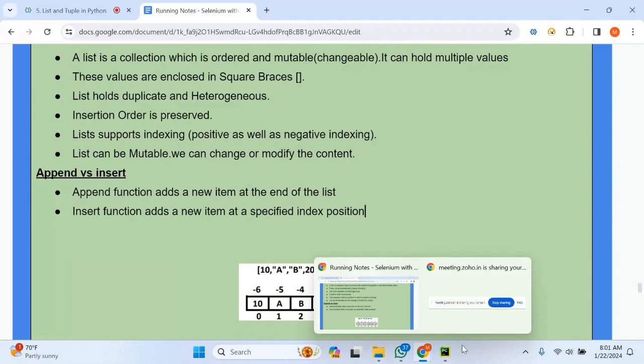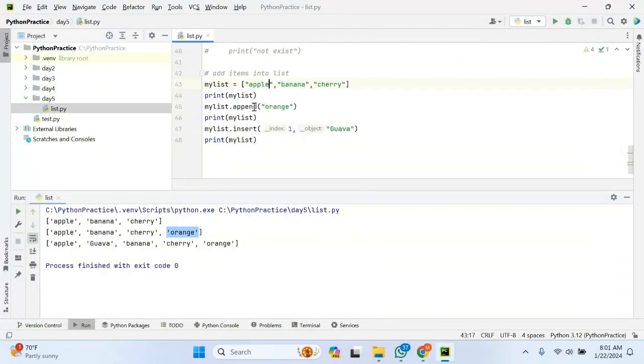Very important. If you can see here, with append you will not specify any index value, but with insert you will specify the index position at which you want to add the value. By these two methods, append and insert, you can add items into the list. But what is the difference?